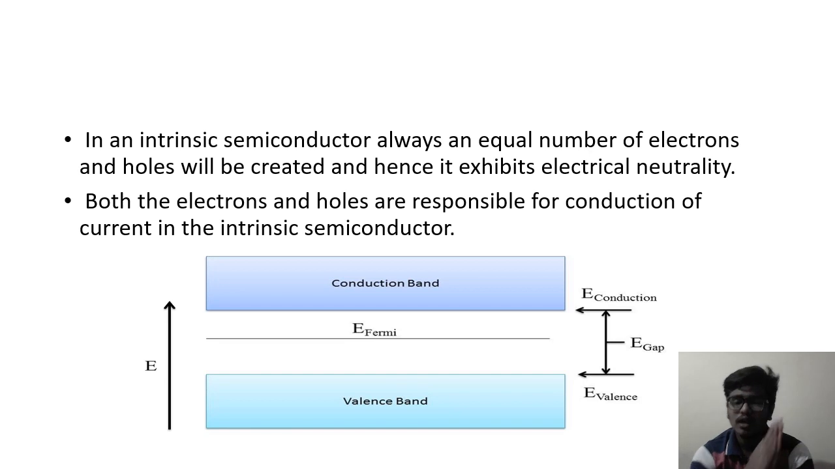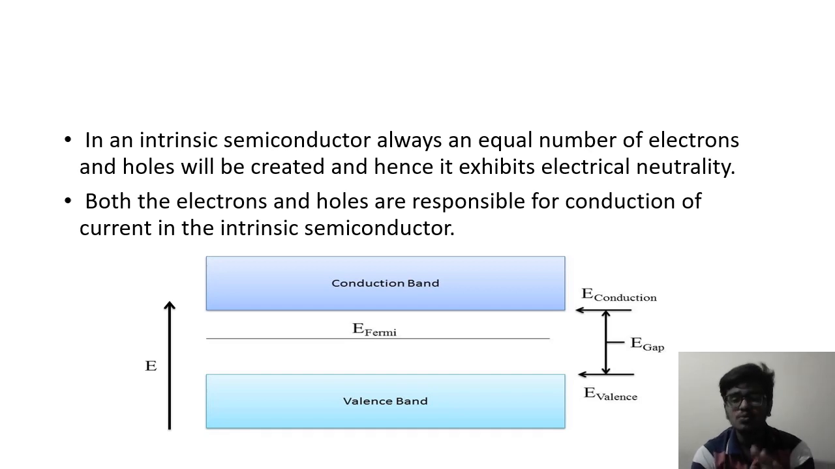When we apply some voltage, or when it is exposed to heat, some electrons are released. So an equal number of electrons and holes are created while the electrons are gaining energy. Hence it exhibits electrical neutrality, and it is electrically neutral. Both the electrons and holes are responsible for the conduction of current in the intrinsic semiconductor.